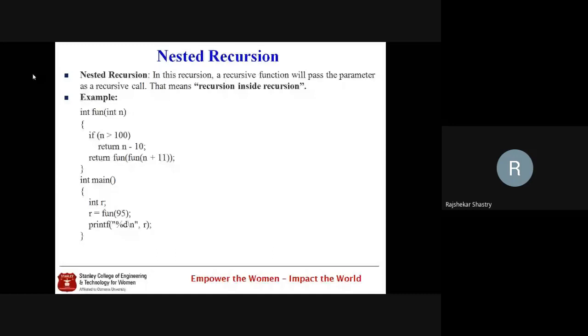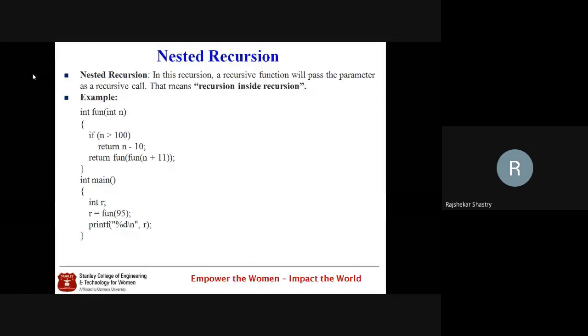Since the function is called by passing 95, in the fun function n is holding 95. If n is greater than 100, then directly, without creating any recursive call, I return n minus 10. That is my base case. If n is greater than 100, the base case is encountered and returns the n minus 10 value. If it is not true, then it goes the recursive way.